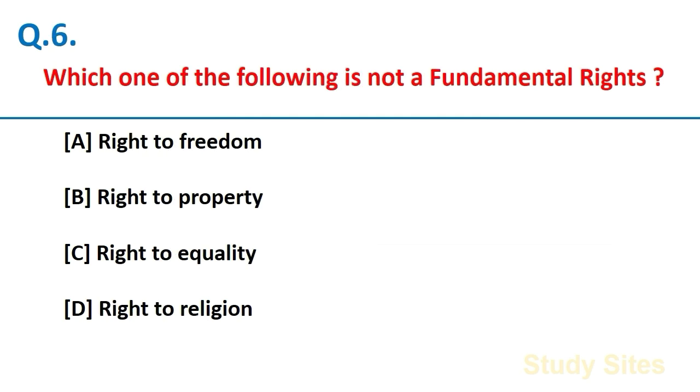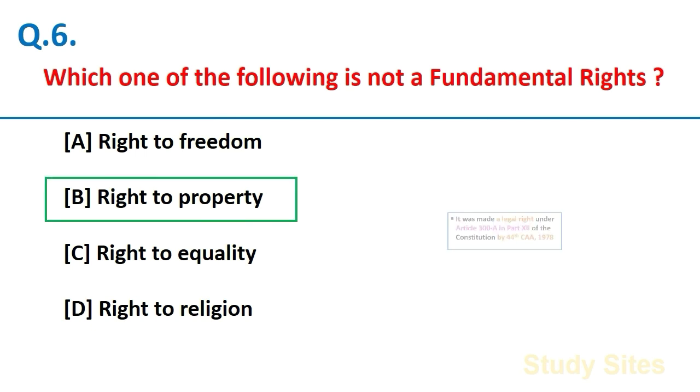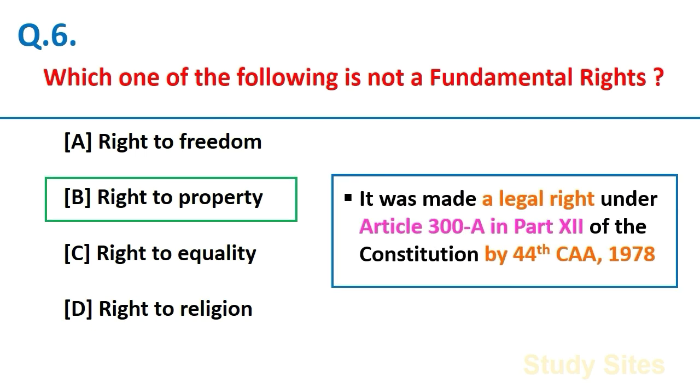Which one of the following is not a fundamental rights? Right to property. Friends, right to property previously was in the fundamental rights, but it was made a legal right under Article 300A in Part 12 of the Constitution by 44th Constitutional Amendment Act of 1978.